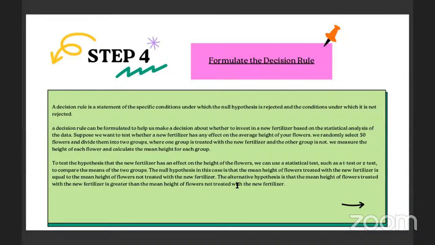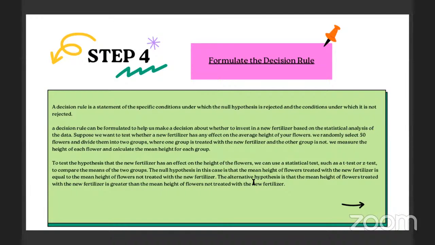Suppose we want to test whether a new fertilizer has an effect on the average height of flowers. We randomly select 50 flowers and divide them into two groups, where one group is treated with the new fertilizer and the other group is not. We measure the height of each flower and calculate the mean height for each group. To test the hypothesis that the new fertilizer has an effect on the height of the flowers, we can use a statistical test, such as a t-test or z-test, to compare the means of the two groups.